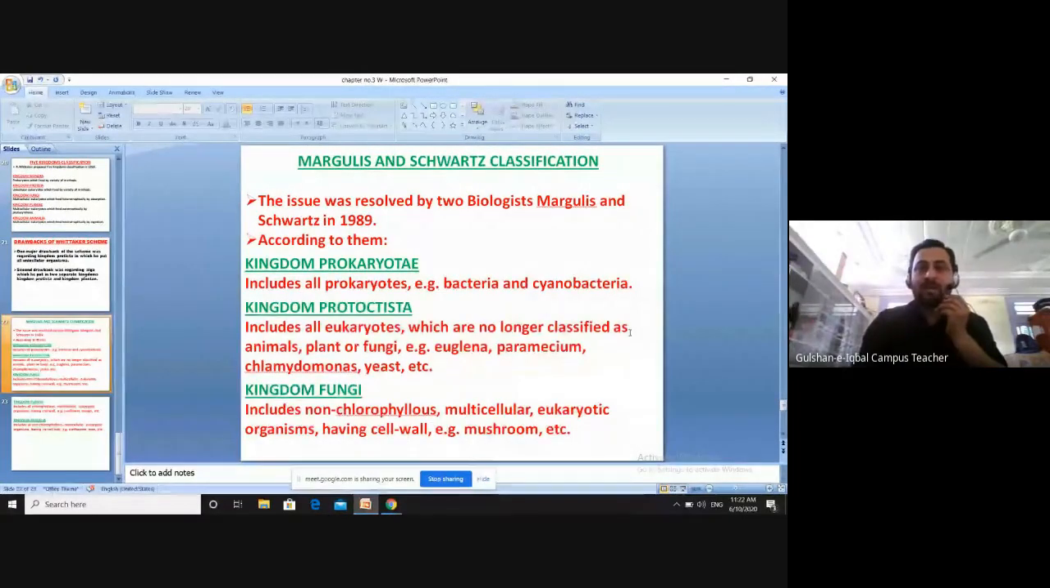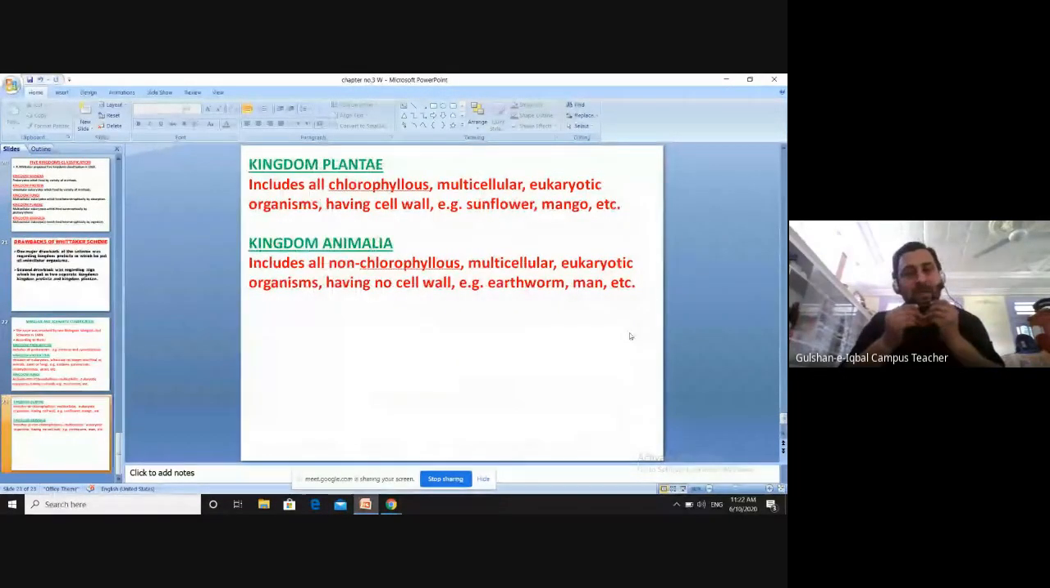Then we come to the second last, that is kingdom Plantae. The name is the same as it was in the Robert Whittaker system, but they differentiated it by the cellular level. They told us that kingdom Plantae will contain all the chlorophyllous, multicellular, eukaryotic organisms having a cell wall. So plants have chlorophyll, they are multicellular, they are eukaryotic, and they have a cell wall. For example, sunflower and mango are examples of kingdom Plantae.